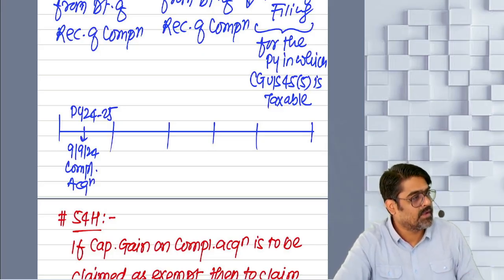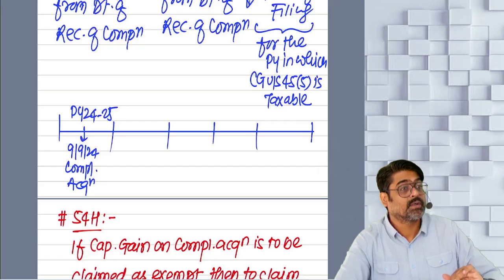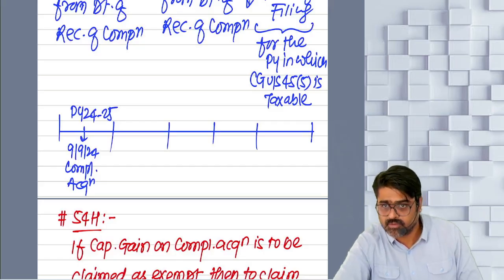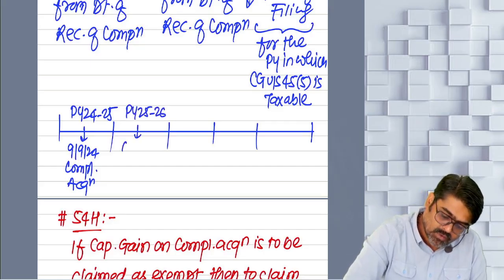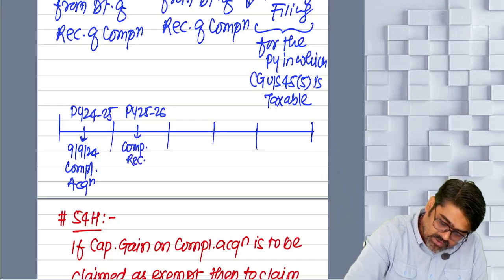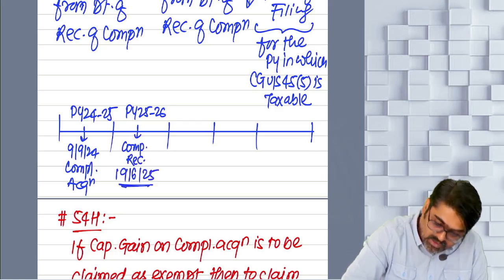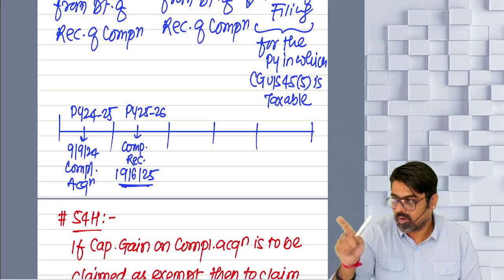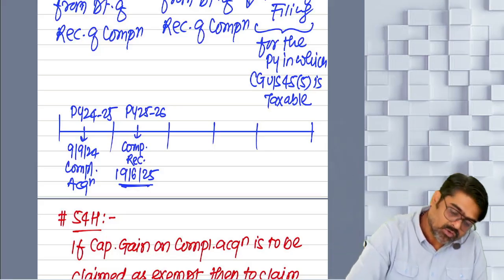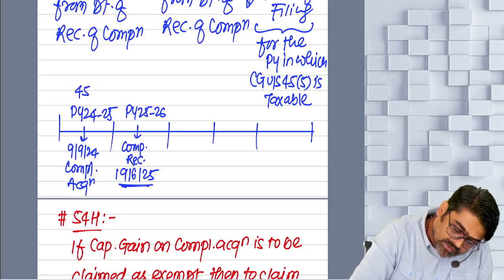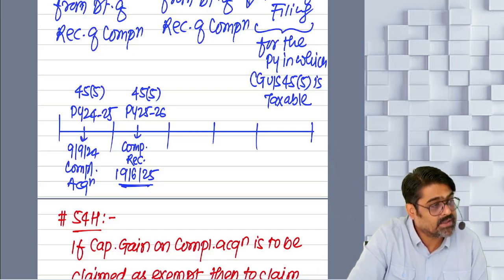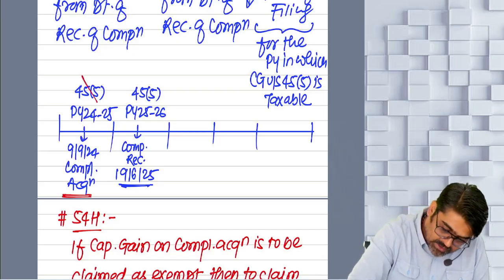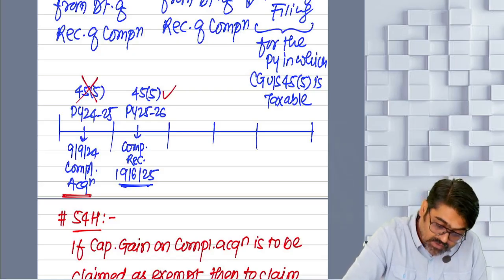Which year will the capital gain be taxable? The year in which the compensation is received for the first time. So for example, in the previous year 25-26, compensation is received on 19th of June 2025. So this is the date of receipt of compensation, and the compensation is received in 25-26. So the capital gain will be taxable under section 45(5). In which year? In the year of compulsory acquisition? No. It will be taxable in the year of receipt of compensation.